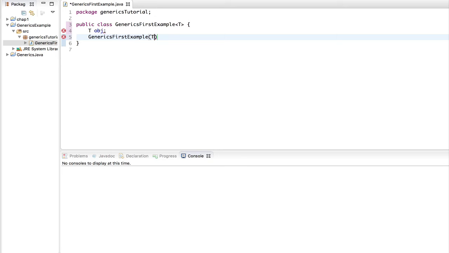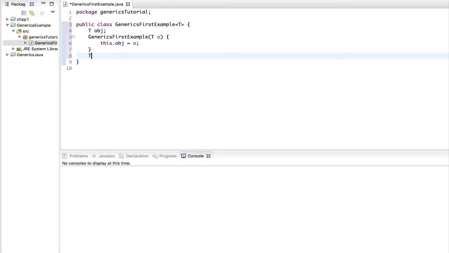Let's create a constructor, something like this, and then we're going to pass in a parameter of type T, and this parameter is going to be stored inside our instance obj. Okay, now we're going to return the value. We're going to return the instance of this class. And how do we do that?